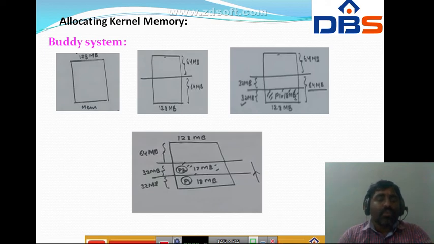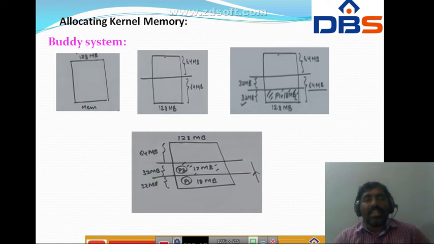Suppose we get a request from a process which wants 18 MB of memory. 18 is smaller than 64, so it divides into two parts. In the Buddy system the memory will be allocated from lower block to higher block. So first we partition the lower block, and again if needed, we partition the higher block. Now suppose a request arises of 17 MB, then allocate the next upper block. 17 MB means the next 32.